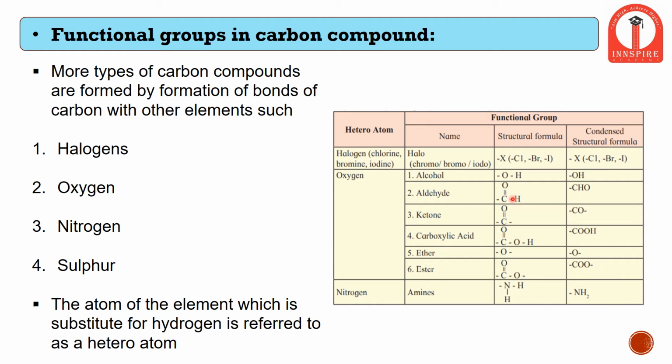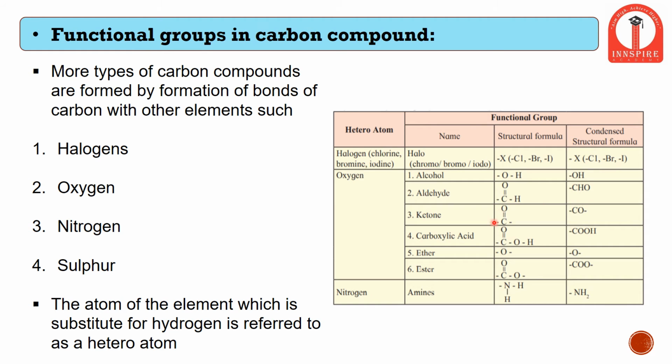Similarly, even oxygen for that matter, if there is alcohol, then in case of a single hydrogen atom, oxygen can get linked between carbon and hydrogen. Together it forms the OH group. Similarly, aldehyde bonds in such a way that carbon, being tetravalent, can form 4 bonds. This side, a carbon can form a bond with this carbon, so this shares one bond. Another bond is shared with this hydrogen, and the remaining 2 bonds are shared with the oxygen, giving rise to the aldehyde functional group, that is CHO.